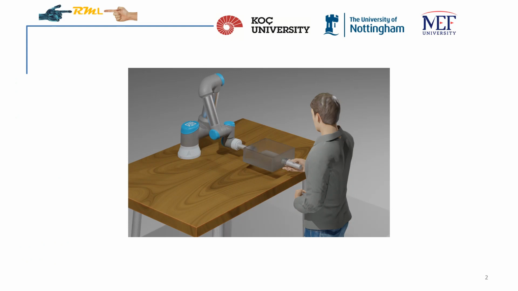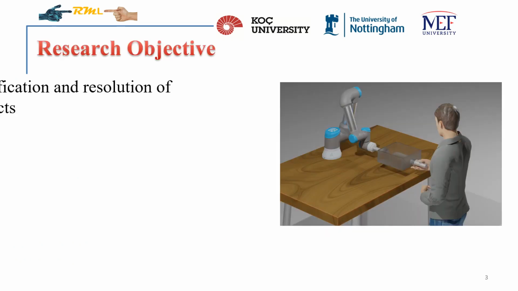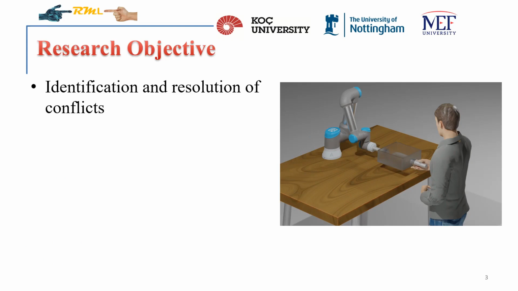This collaboration gives rise to some interaction patterns between the human and the robot, and these interaction patterns have to be known by the robot to act accordingly. In this study, we trust that identifying and resolving conflicts is a key skill that a robot needs to be equipped with to execute co-manipulation tasks with a human.